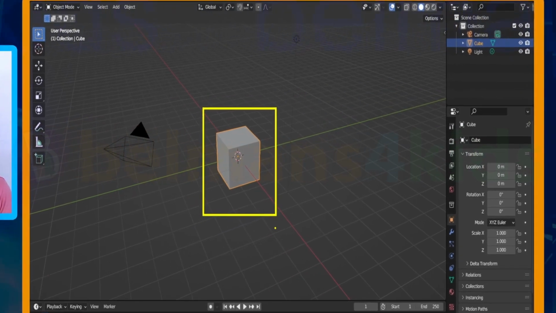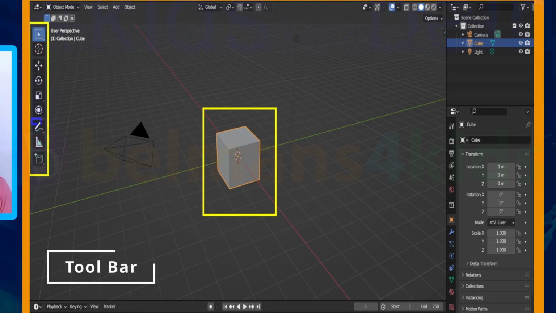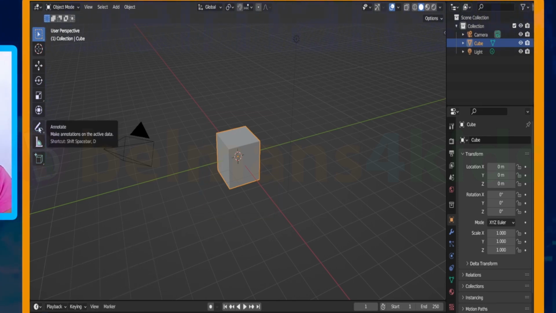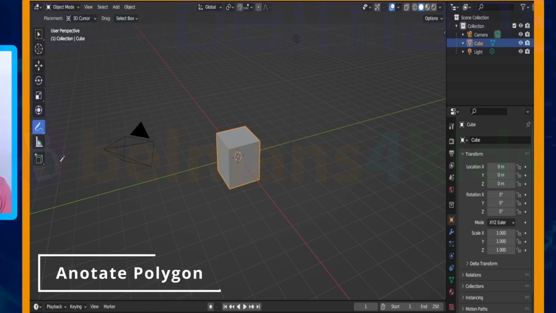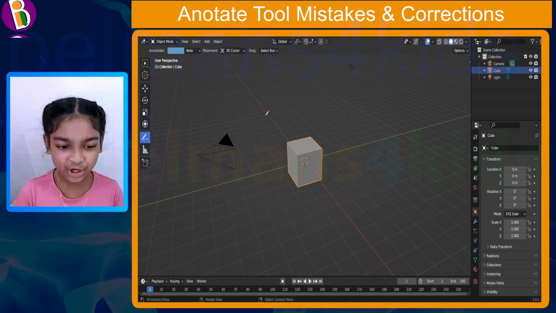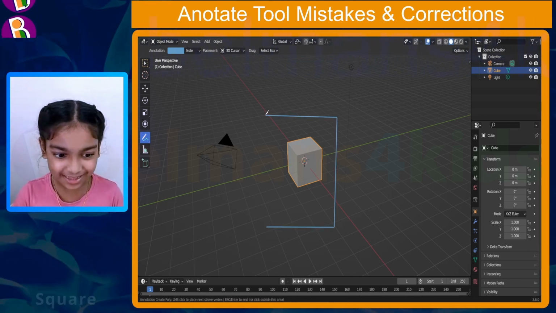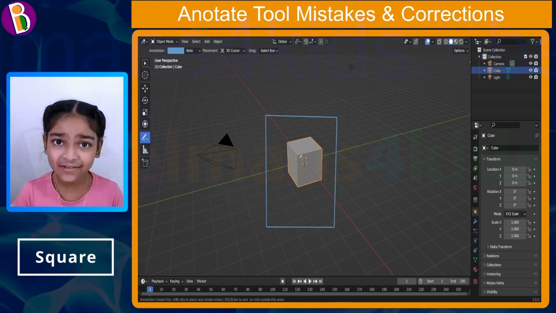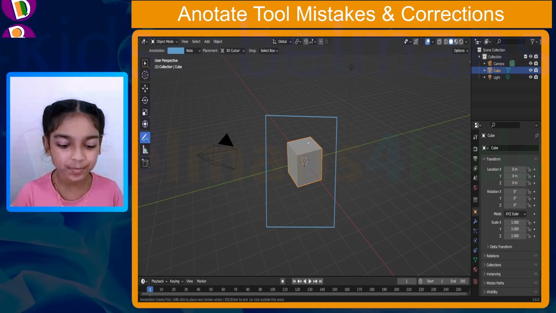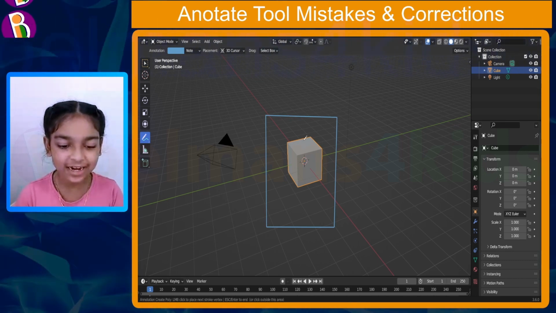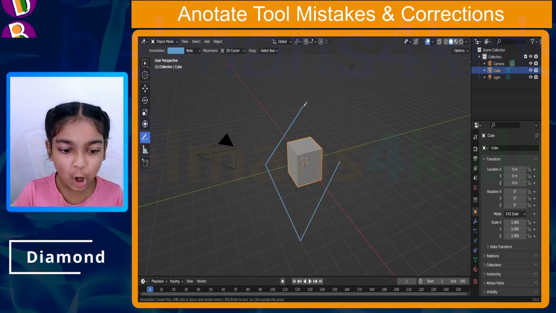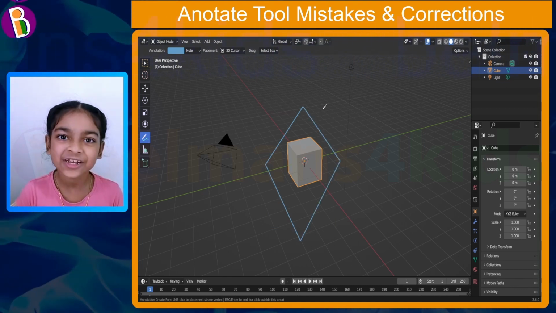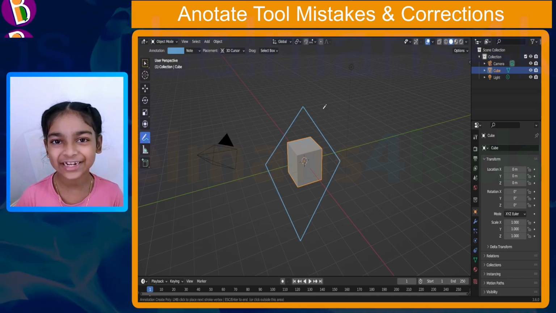So to do that, you would go to the toolbar right over here. You would click and hold on the Annotate icon to go to the Annotate polygon, just like that. And next, you would draw a square just like this, right? But when you're drawing the square, make sure that you're not mistakenly drawing a diamond, something like this, or you might draw other shapes. So make sure to draw the right shape.